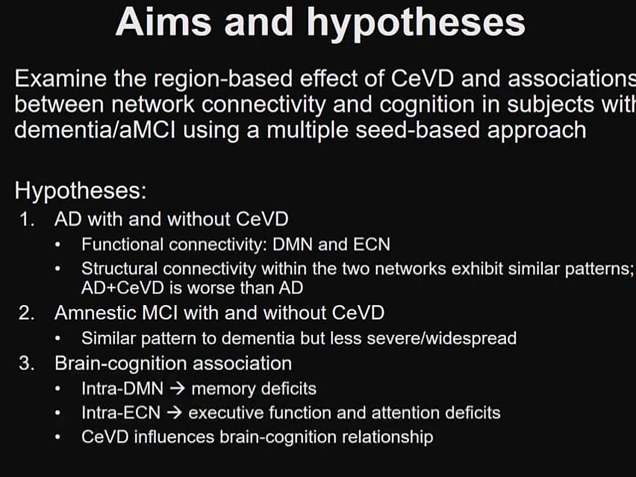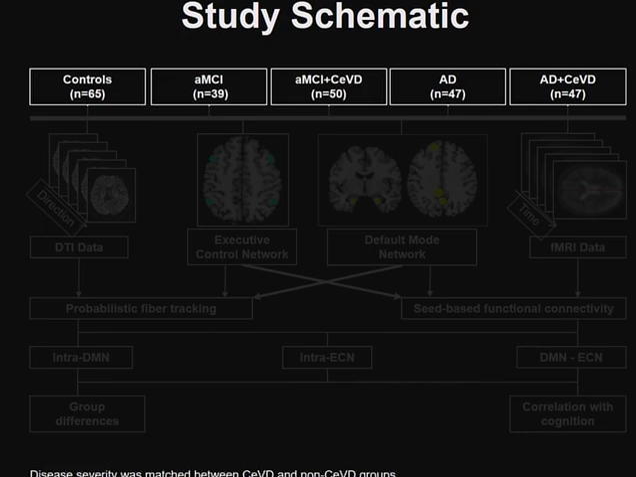Lastly, we also wanted to look at the brain cognition association. And here, we predict that the default mode network connectivity changes would relate to memory deficits, whereas the executive control network changes would relate to executive function and attention deficits. We also expect that the presence or absence of cerebrovascular disease in the brain would also be related to or influence the brain cognition relationship.